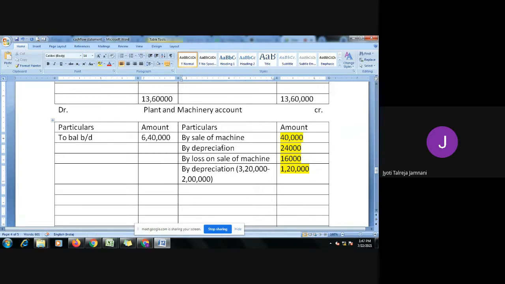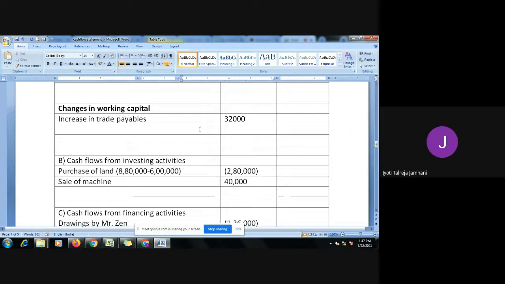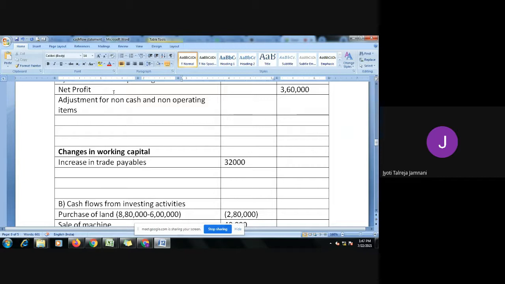Correct? Yes, ma'am. So in the operating activities here, you have to make adjustments for non-cash and non-operating items. So we have to add it back. We have already deducted depreciation in the P&L account, and the profit has reduced. It has become only 3 lakh 60. But we shouldn't be removing it because cash has not gone out. So non-cash items should be added back.